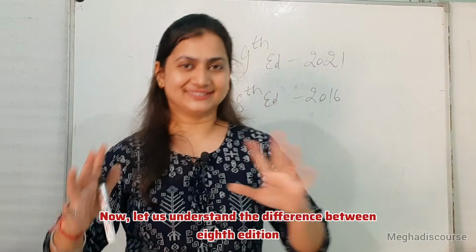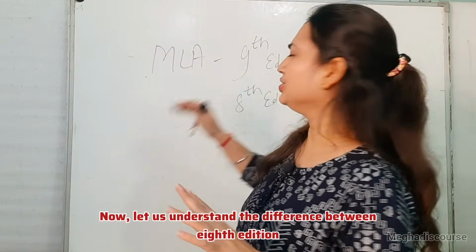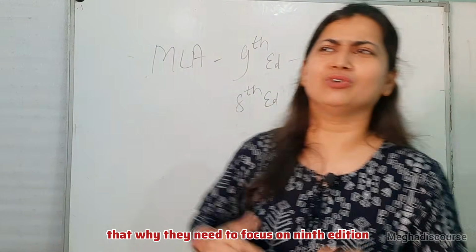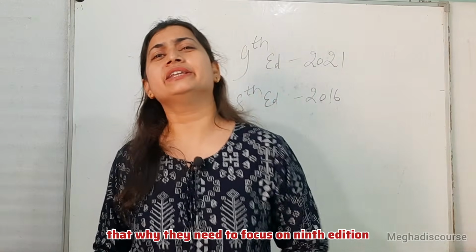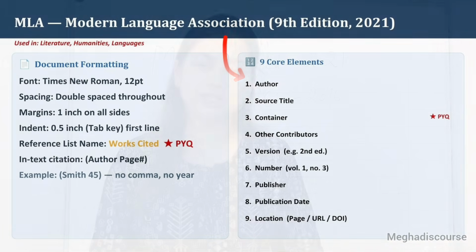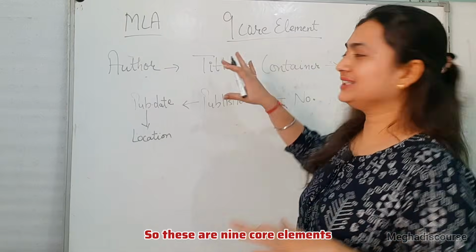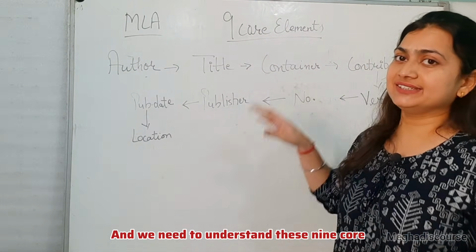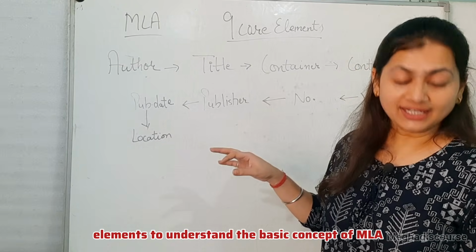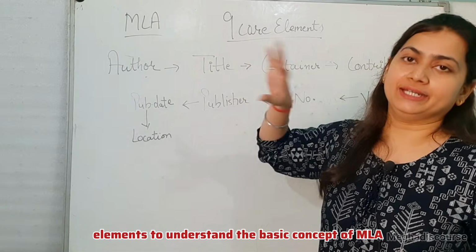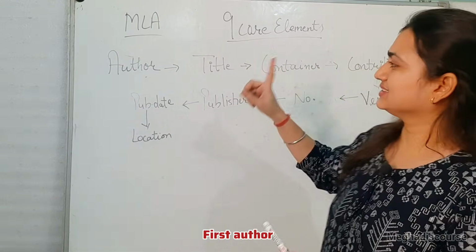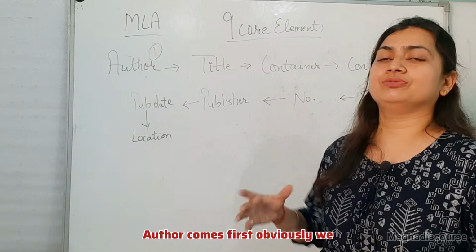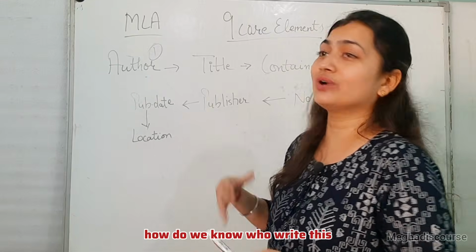Now, let us understand the difference between the 8th edition and 9th edition, and for that we need to understand the 9th edition first. Why do we need to focus on the 9th edition if we have the 8th edition? Okay, so these are the 9 core elements. We need to understand these 9 core elements to understand the basic concept of MLA, the citations of MLA. First, author. The first point is that the author comes first. Obviously, if we skip the author, then how do we know who wrote this?